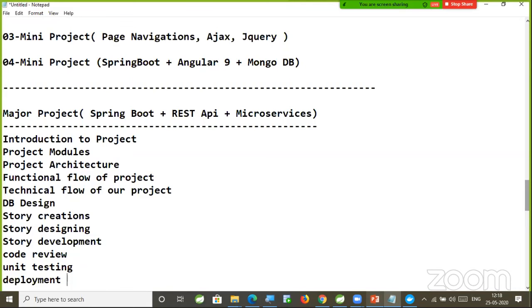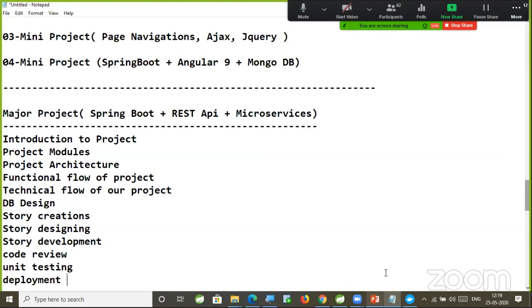Here we are going to see a different project, right? The major project we are going to cover. Currently in my mind, the transport domain is there, the insurance domain is there, the banking domain is available. So we will decide what we are going to develop as part of this course, right? Whatever project we develop, that doesn't matter.